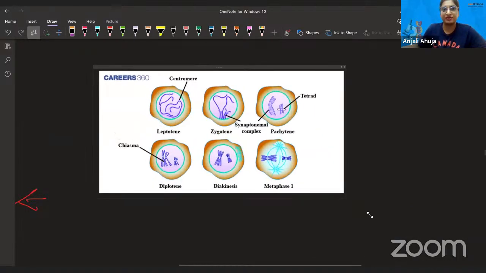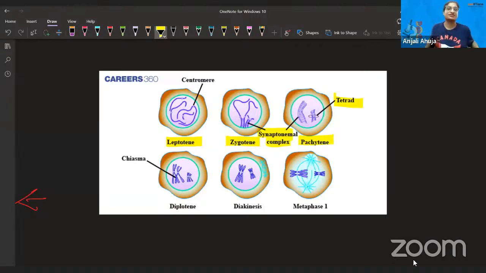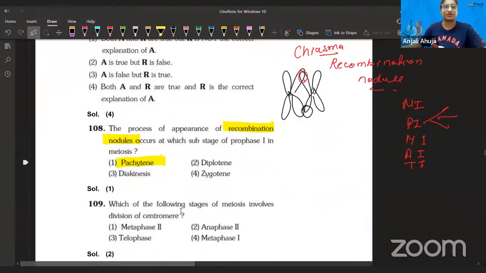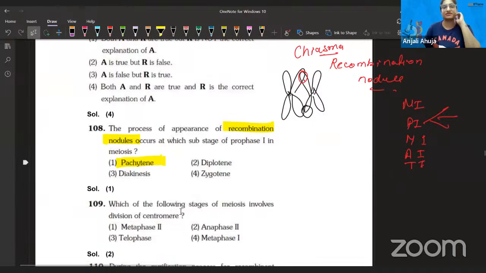In this picture you are watching leptotene, zygotene, pachytene, diplotene, all the stages. You clearly see that in leptotene, it appears like a bouquet, right? You remember how the chromosomes are aligned. In zygotene, the synaptonemal complex is there, but in pachytene, a proper tetrad is present and crossing over is happening. Okay, so that's the thing. Let's move forward and talk about the next question. You already saw the answer, but that's okay.